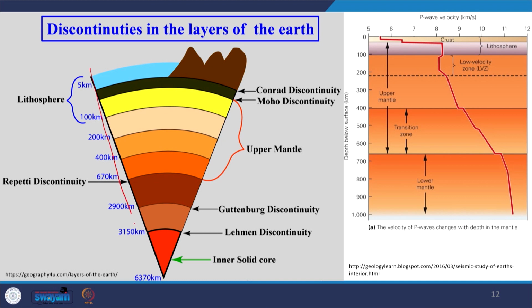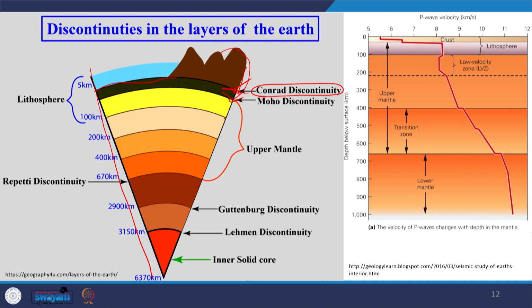Once we go inside the earth, this is the continental crust and this is the oceanic crust, and the crust is divided into the upper crust and the lower crust, and here is the Conrad discontinuity. It divides the upper from the lower crust.